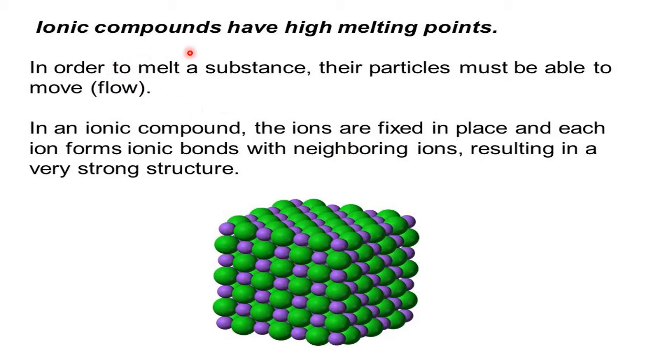Ionic compounds have a high melting point. In order to melt a substance, its particles must be able to move and flow. I told you, in an ionic compound the ions are fixed in place and each ion forms ionic bonds with neighboring ions, resulting in a very strong structure. See, this is one plus ion, minus ion. This minus ion will have attraction with the plus ion, the cation. This cation with anion, anion with cation, with anion.